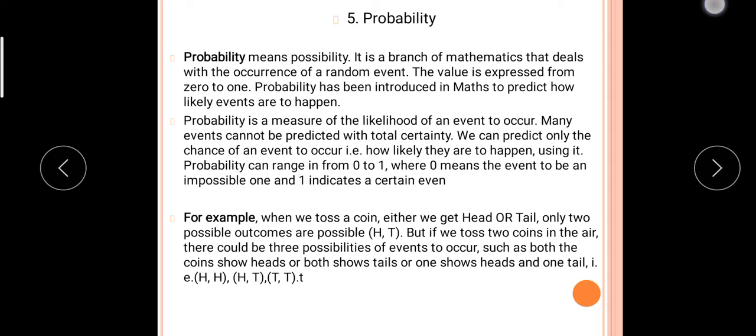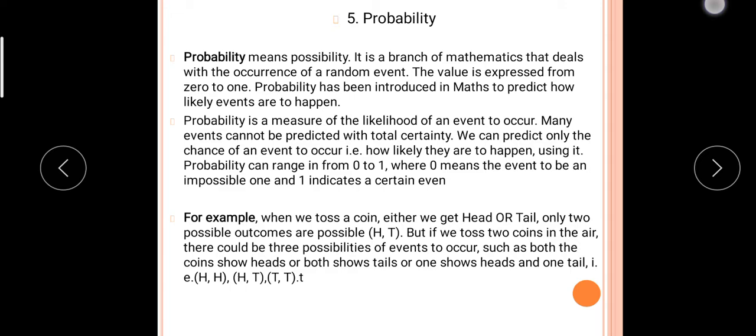So probability is a measure of the likelihood of an event to occur. Many events cannot be predicted with total certainty. Predicted means we can't guess the result of those possibilities. We can predict only the chance of an event to occur, meaning we can just guess how likely it is to happen. The probability range is from 0 to 1, where 0 means the event is impossible and 1 indicates a certain event.